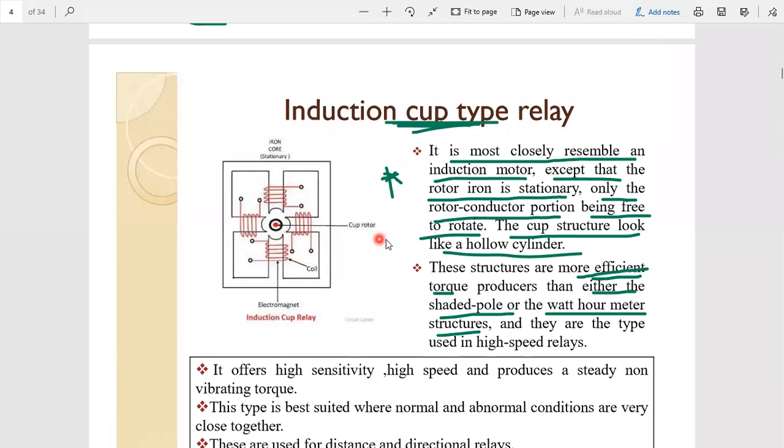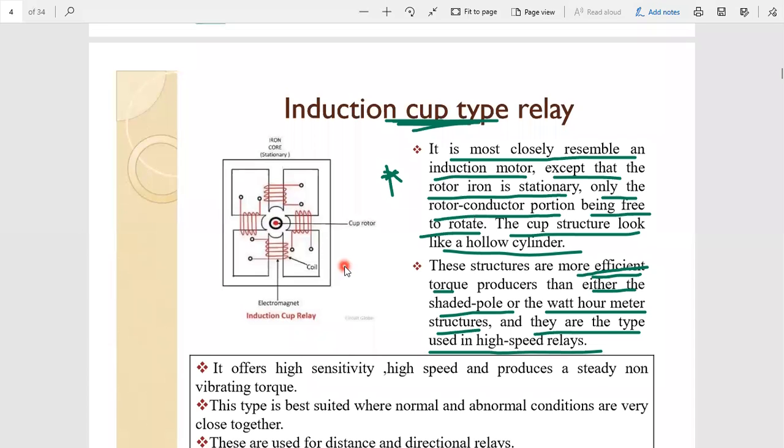That means watt-hour meter and shaded pole type relays. Okay, and they are the type used in high speed relays. So it can operate as quickly as possible. This type of structure can operate as early as possible. That means operation speed is very high compared to the remaining structures.